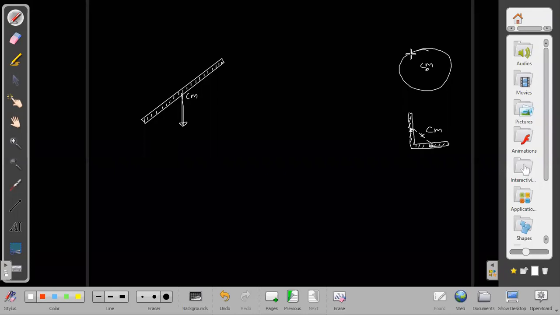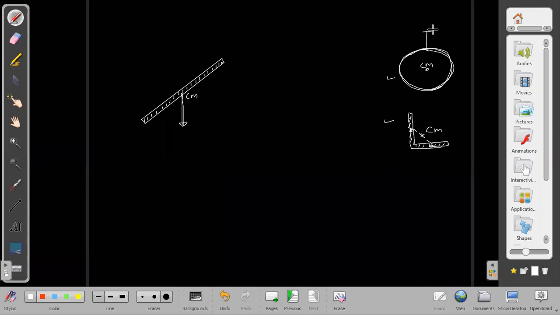This point, the center of the ring, also does not lie on the material. There is no material in the center. It also lies beyond the material point. But yes, if I have to balance such a thing, then to balance it I have to hold it from which place? From the center of mass. But how can I hold it? Obviously, I cannot hold it from the center of mass.